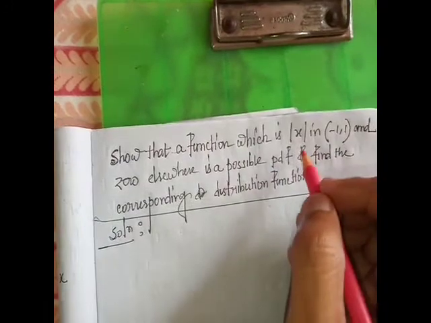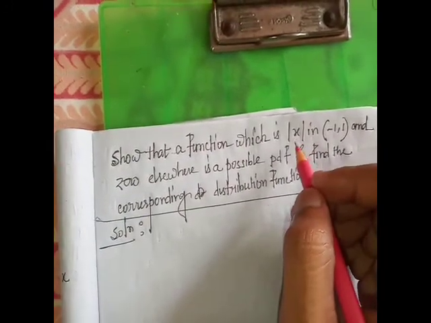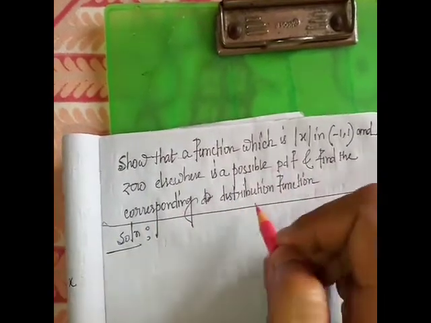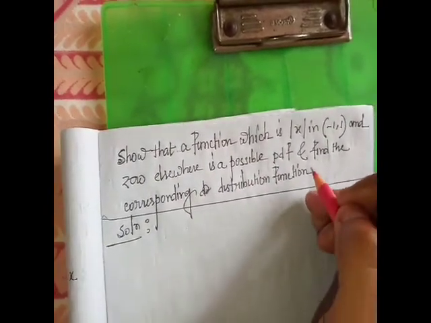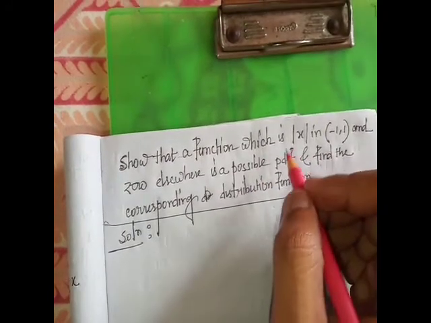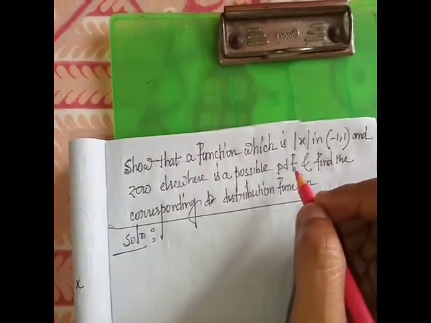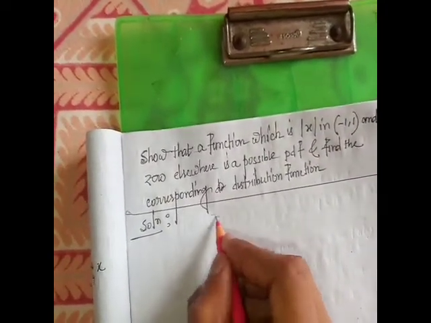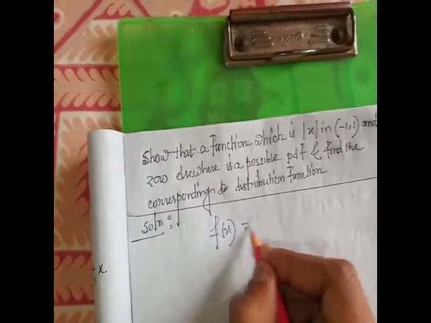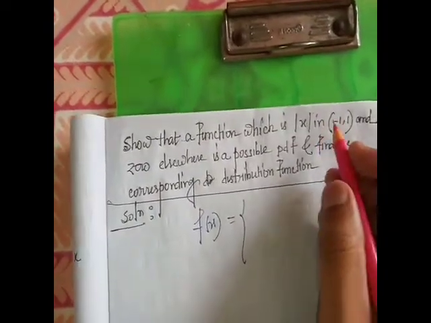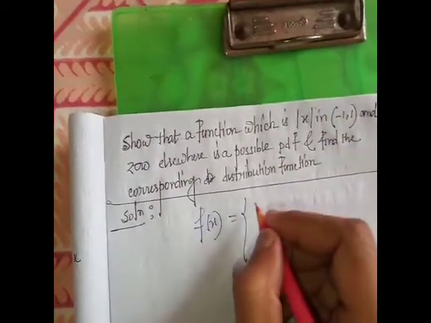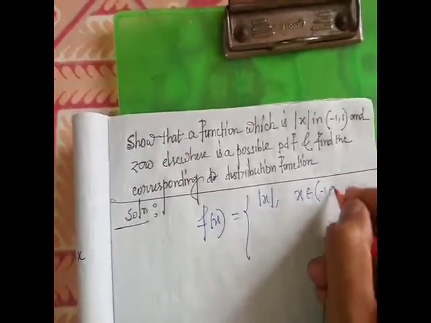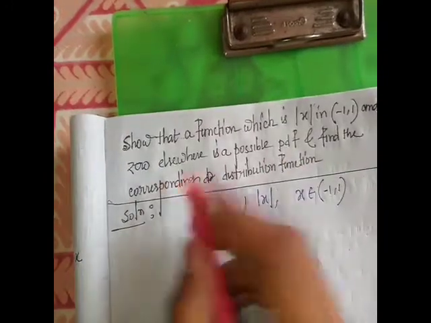First we show this is a PDF, meaning probability density function, and the second question is to find the distribution function. So the PDF is given by, we prove this is the PDF or probability density function. So let the PDF be small f(x), that PDF is mod x when x takes value in -1 to 1, and 0 otherwise.